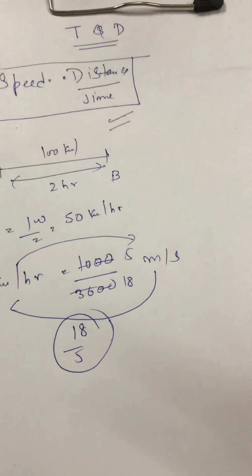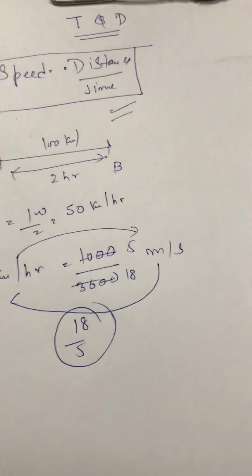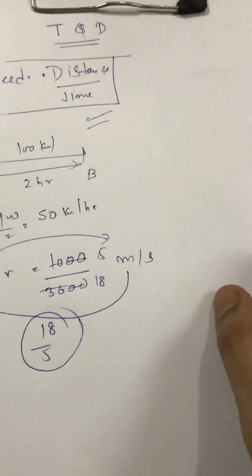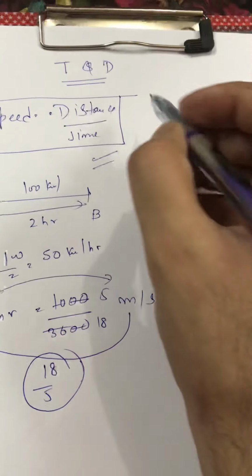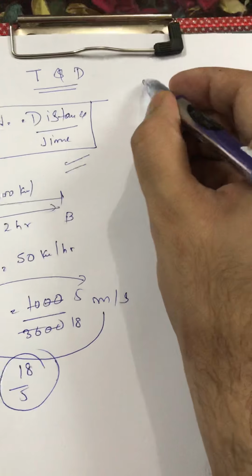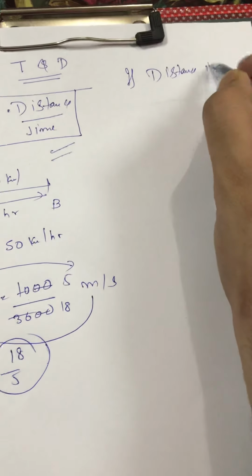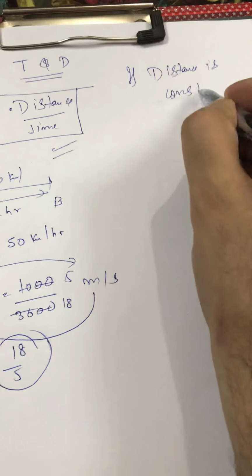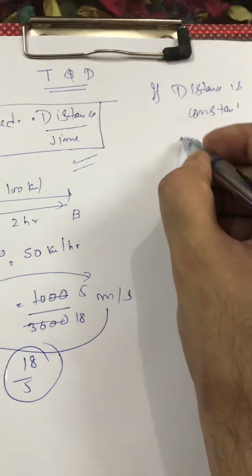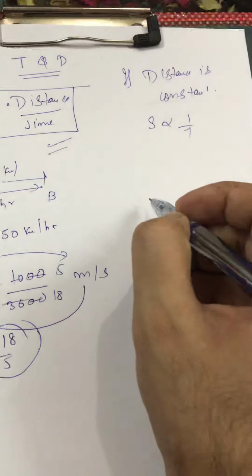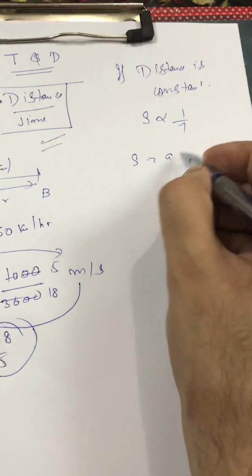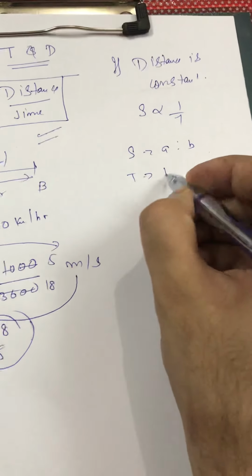But here are some also problems which we can solve even with the help of our ratio methods, right? What ratio says, if speed is equal to distance upon time and if distance is constant, then speed is inversely proportional to time. It means if speed ratio is A ratio B, then time ratio will be what? B ratio A.